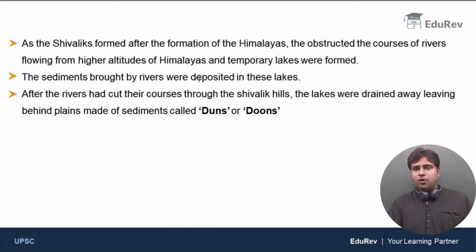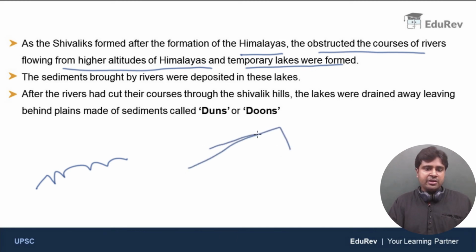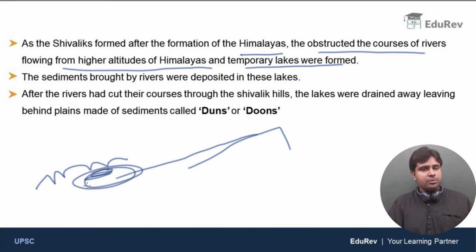As the Shivaliks formed after the formation of the Himalayas, they obstructed the courses of rivers flowing from the higher altitudes of the Himalayas, and temporary lakes were formed. So the Shivaliks formed at the end. Rivers coming from the higher elevations of the Himalayas were blocked by this newly formed range of low hills, which are nothing but the Shivaliks. So temporary lakes were formed, and these lakes were filled with sediments that the rivers were carrying.